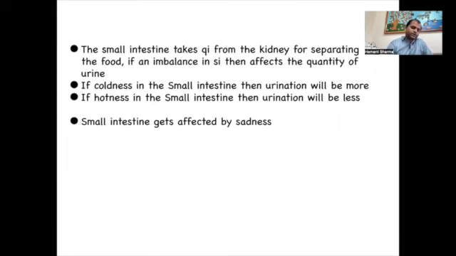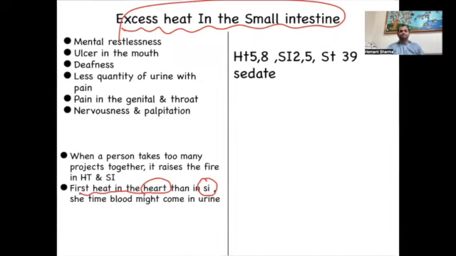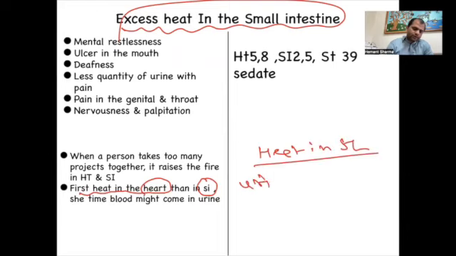So now we are taking excessive heat in the small intestine. When a person has heat, first the heat will be in the heart, then it will be in the small intestine, right? So we already know that if there is heat in the small intestine, urination will be less. This is the sign. This is also the symptom. Urination will be less.